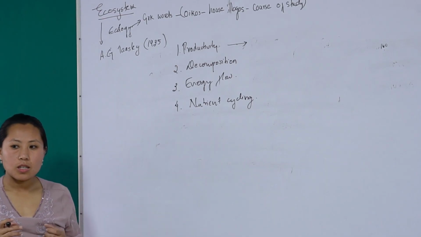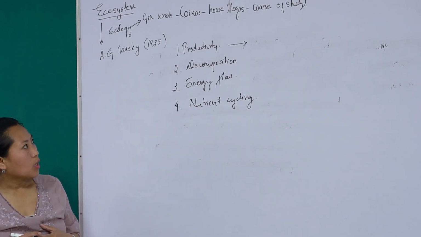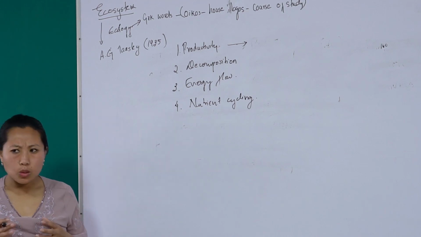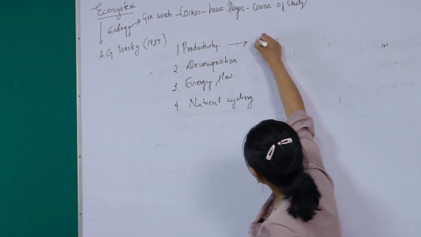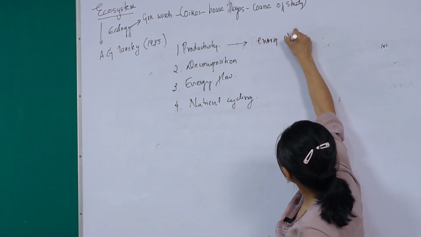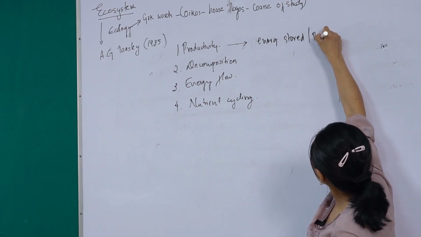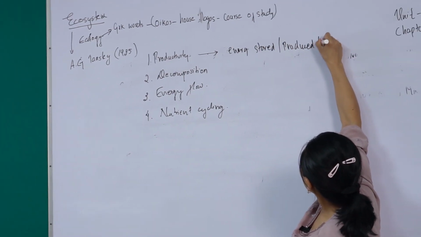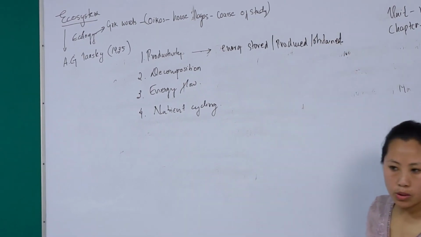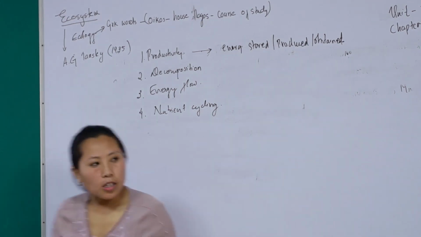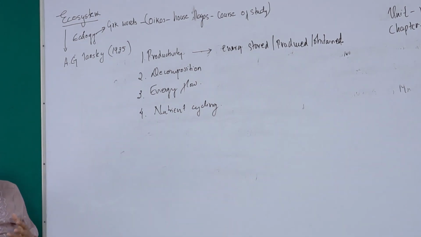Productivity. So what is productivity? Productivity is the total amount of energy that is stored or produced or obtained by a particular trophic level. So productivity is the total amount of energy that is produced, stored or obtained by a particular trophic level. We'll come to the trophic level in the succeeding topics.